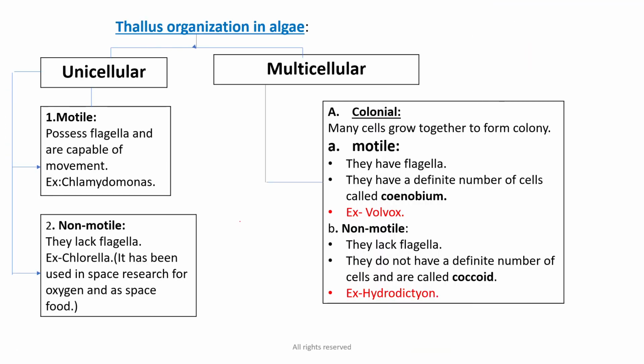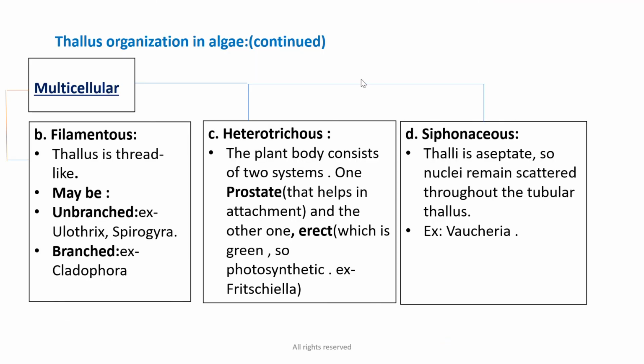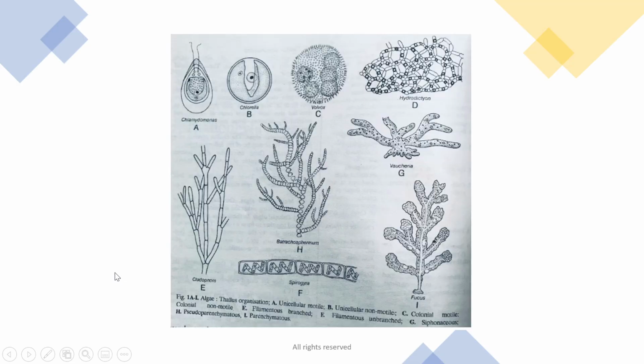So the next type we will move on to is the filamentous type of multicellular thallus organization. Here the thallus is thread-like, and may be unbranched, for example in Ulothrix and Spirogyra, or it may be branched, as in Cladophora. Here we will see the filamentous type in Spirogyra, and it is unbranched, and it is branched in Cladophora.